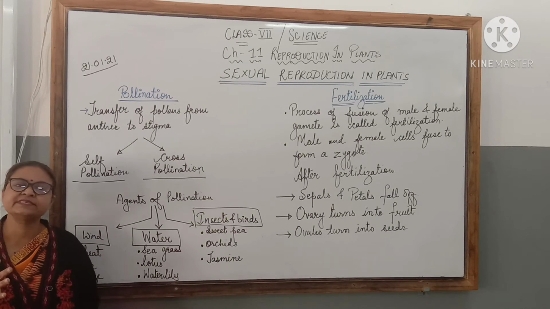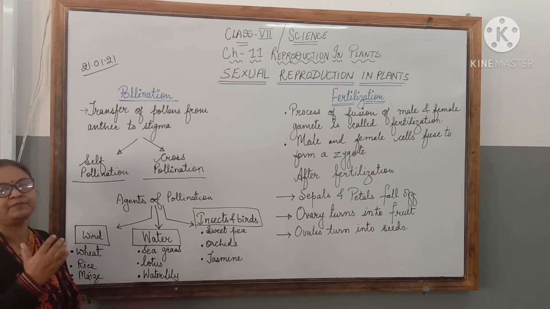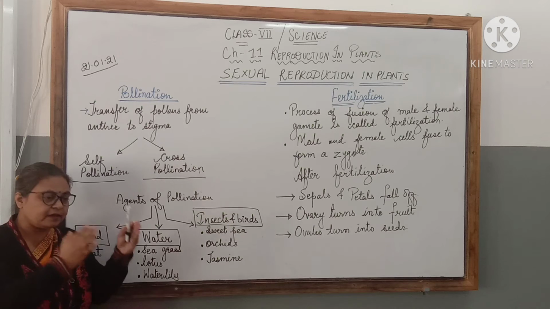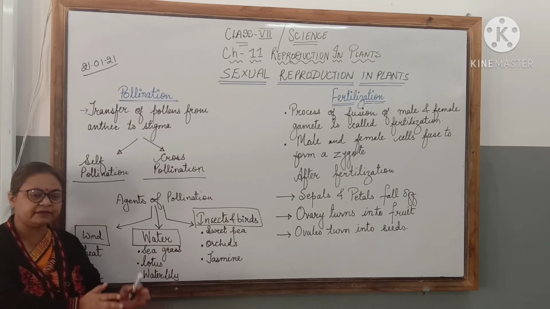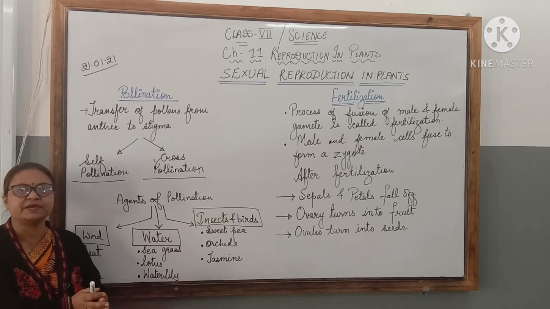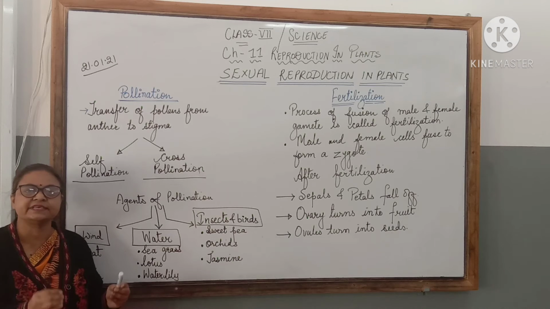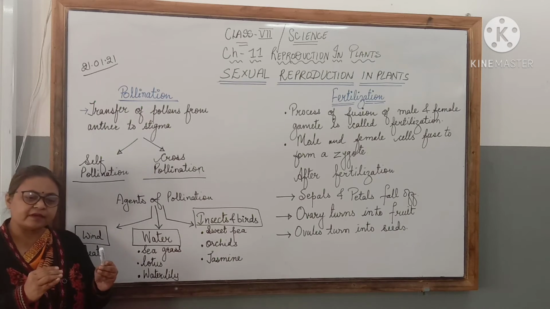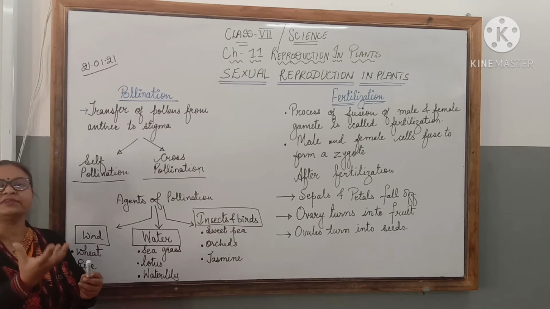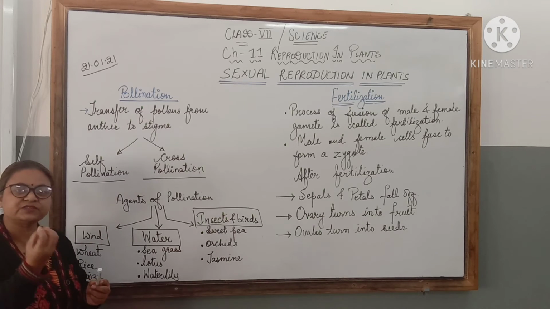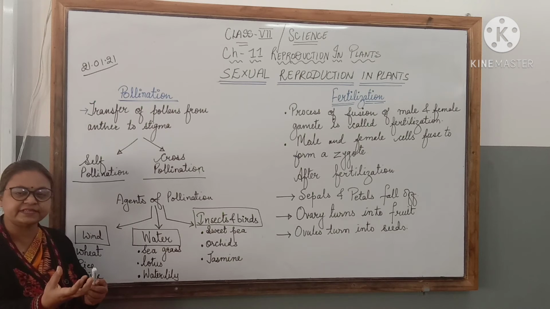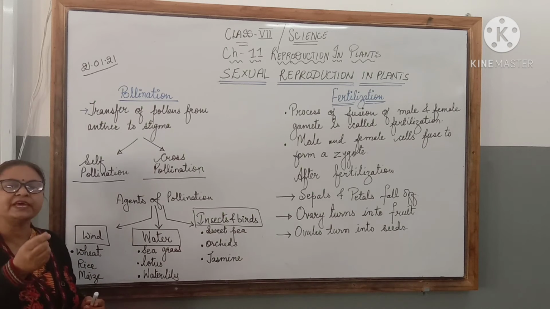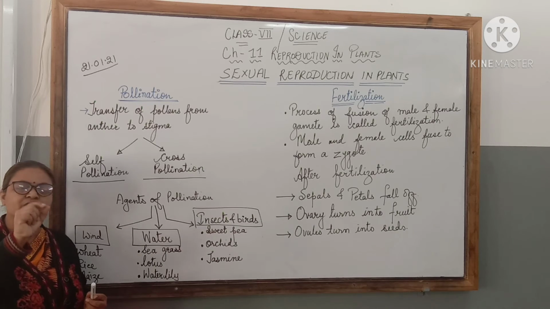Now what happens once pollination has taken place? When the pollen grain lands on the stigma, the stigma contains a sticky substance. This sticky substance makes the pollen grain swell, the pollen grain gets nutrition from that and develops a small tube-like structure which travels down the style.